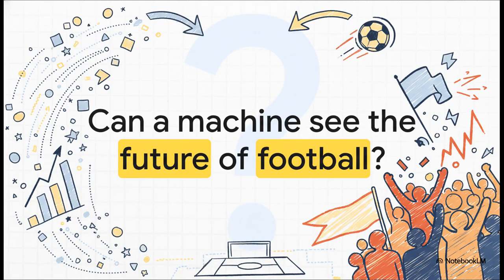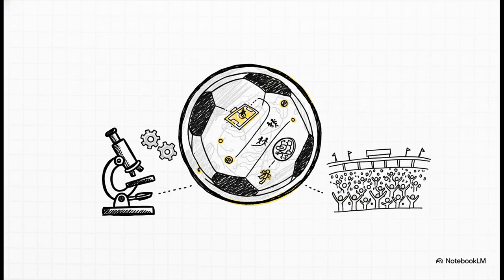Can cold, hard numbers and algorithms truly predict the passion, the chaos, and the sheer drama of a major football tournament? Well, this system thinks it can, and we're going to dig into exactly how it tries to do it. So get ready for this name. It's called the KEI-ATPase 3.0 system. Yeah, I know. It sounds like it should be analyzing cellular energy, not a last-minute winner. But that's kind of the whole point. It views the game less like a sport and more like a complex biological system.